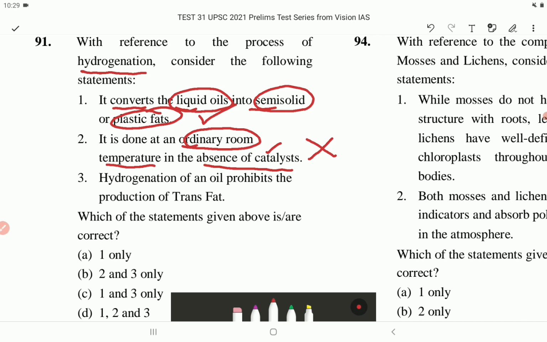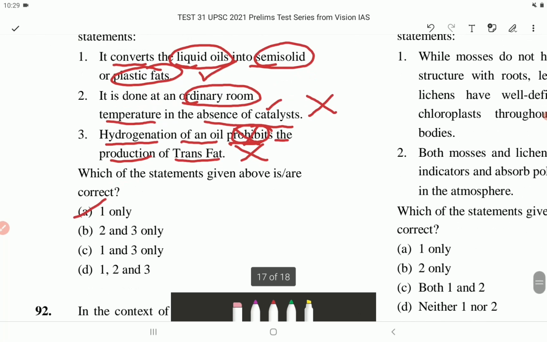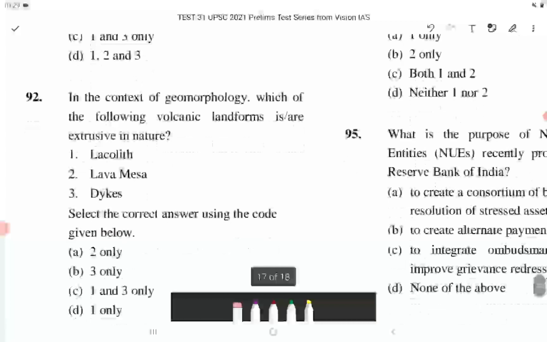Statement 3. Hydrogenation of an oil prohibits the production of trans fat. This is incorrect. Trans fats are the result of a side reaction with the catalyst of the hydrogenation process. So this statement, which says that the hydrogenation of an oil prohibits the production of trans fat, this is incorrect. Which of the statements given above is or are correct? The correct answer is option A, that is one only. Now let's come to next question, that is question number 92.